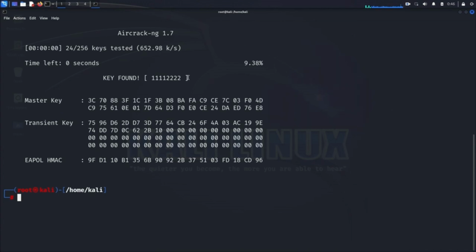Aircrack-ng will start processing the word list and testing each password against the captured handshake. The tool will display the progress in the terminal, showing the current password being tested and the overall progress through the word list. If the correct password is in the word list, Aircrack-ng will display the WPA key when a match is found. We've now completed the process of cracking the WPA key using Aircrack-ng and a word list. By capturing the handshake and creating a comprehensive word list, we've demonstrated how Aircrack-ng systematically tests each password to determine the correct WPA key.